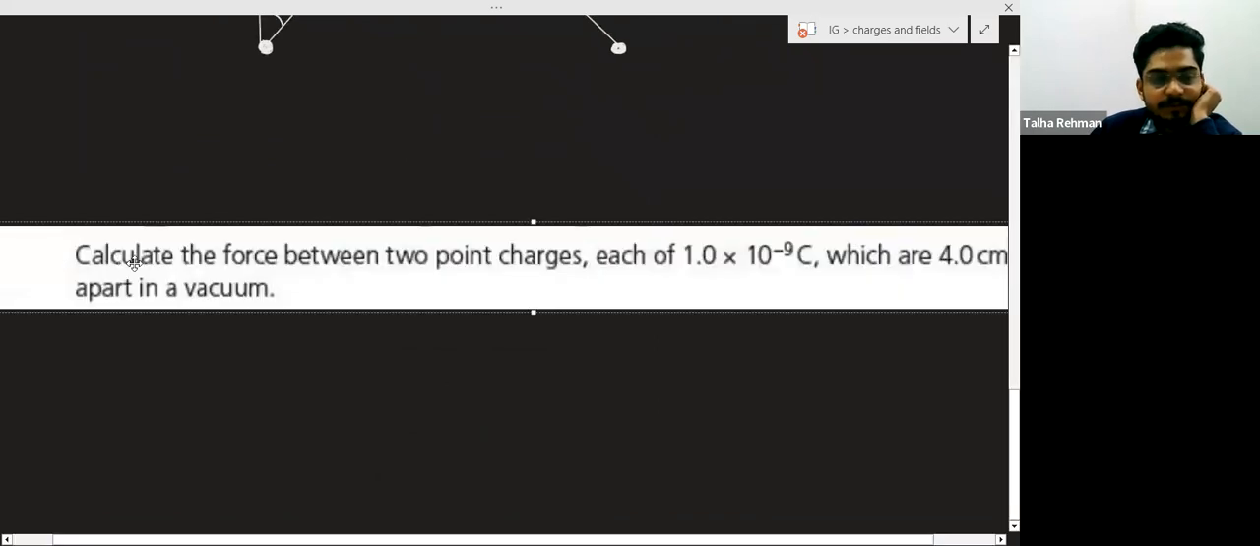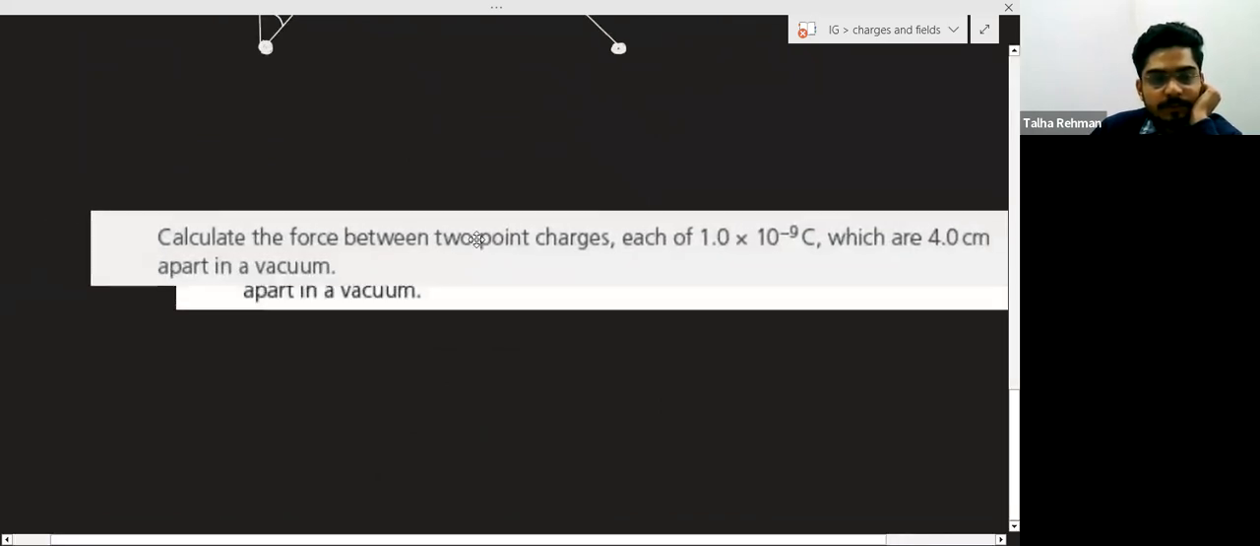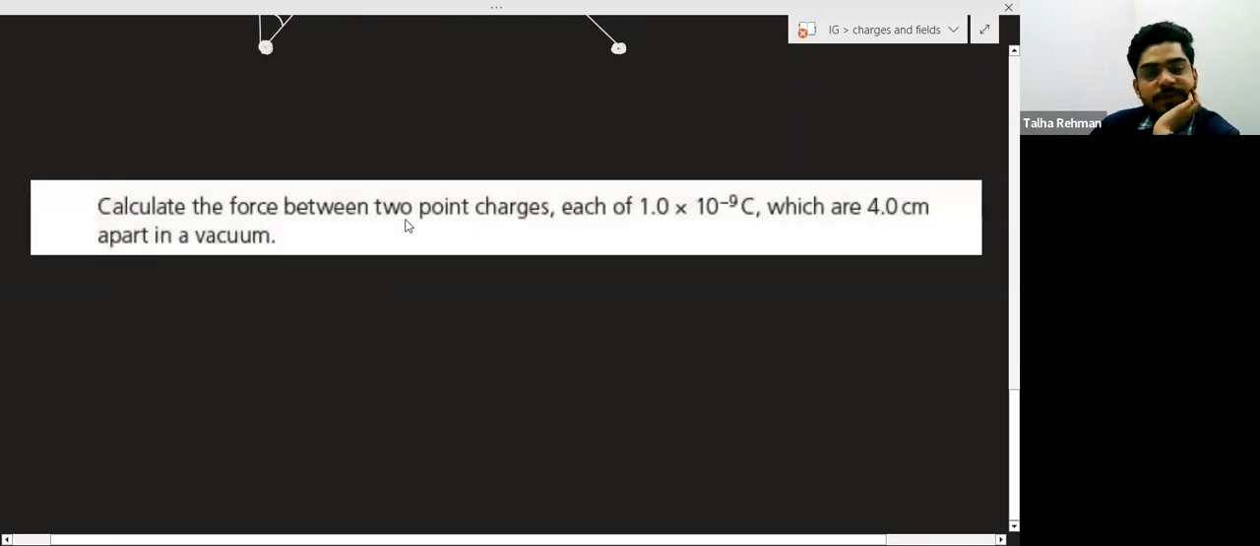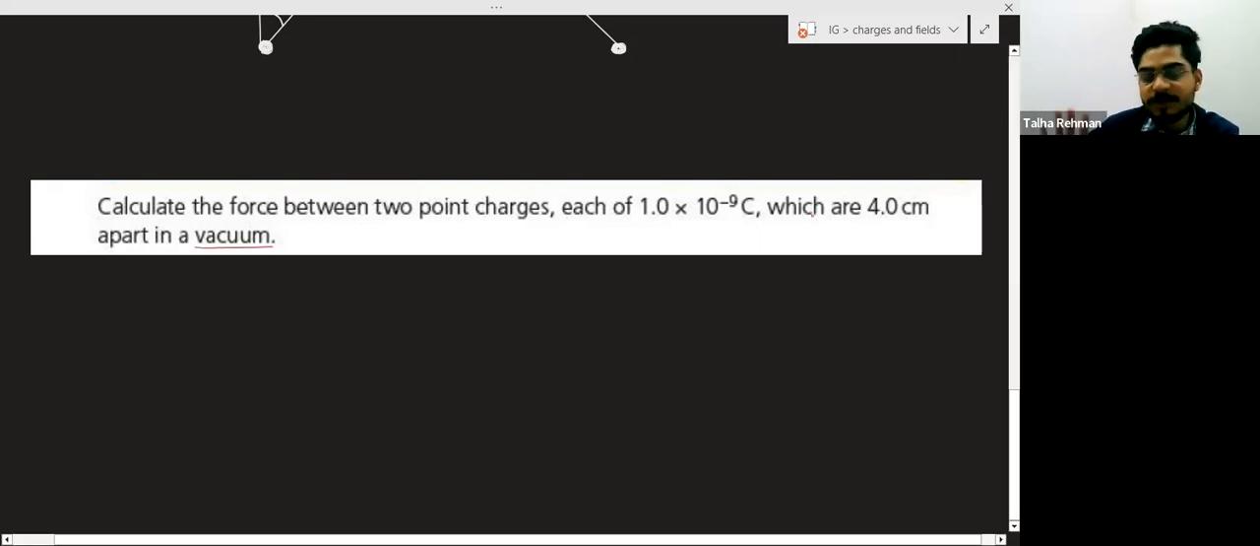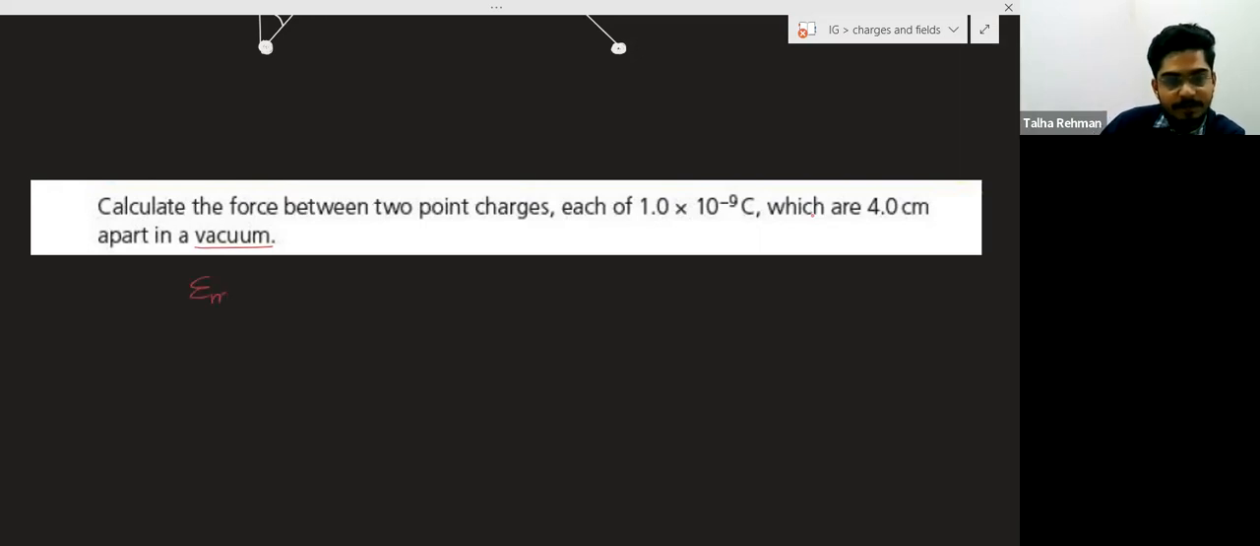This is a very easy question. It is given: calculate the force between two point charges, each of 1.0 into 10 to the power minus 9 coulomb, which are 4 centimeter apart in vacuum. Vacuum means free space. And for free space, the value of epsilon is epsilon naught, and the value of K becomes 1 upon 4 pi epsilon naught, which is 9 into 10 to the power 9. So directly we can use it, and you will apply this formula.